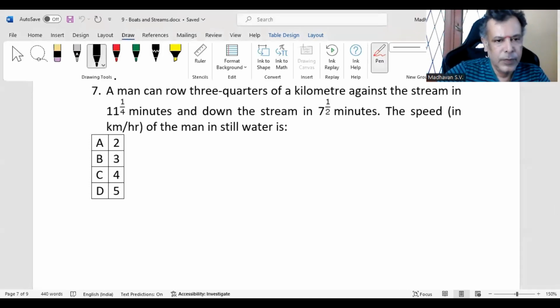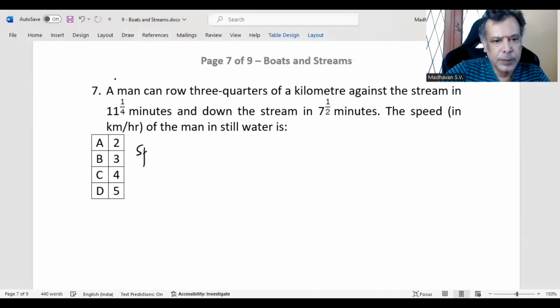So first of all, speed upstream. That is against the stream. Speed upstream, which is S suffix U, is distance traveled by time taken.